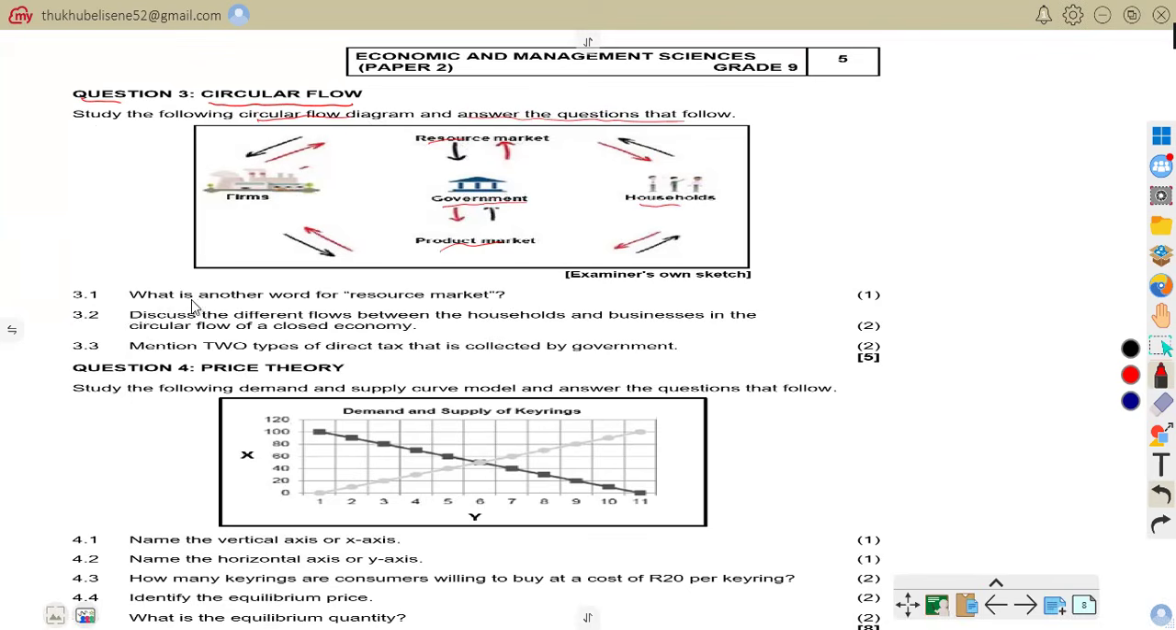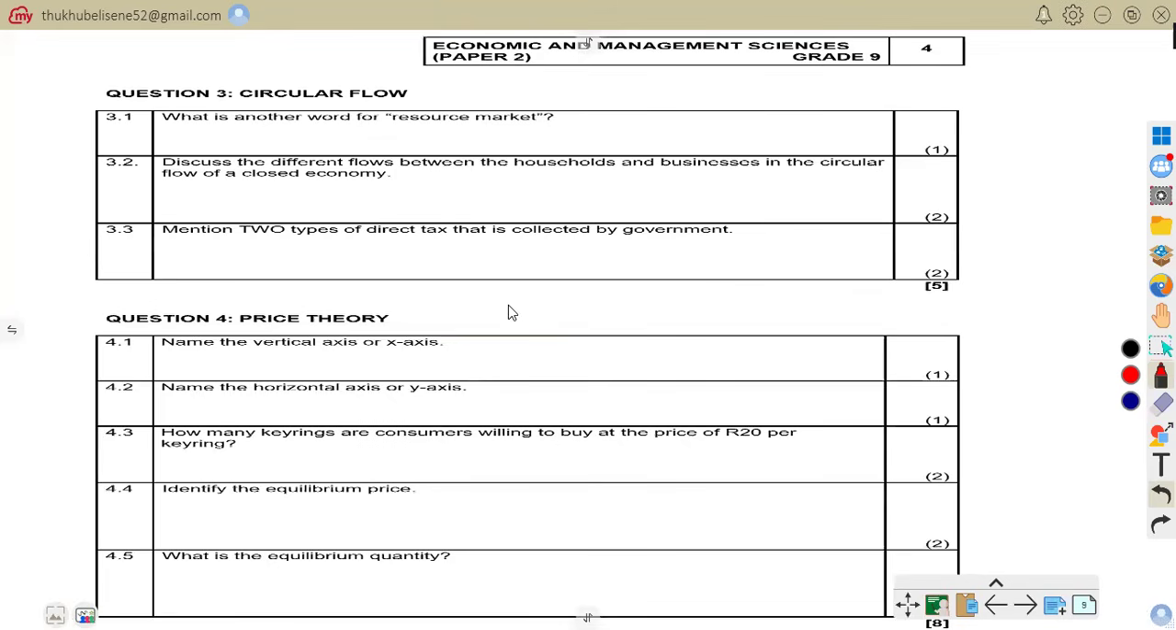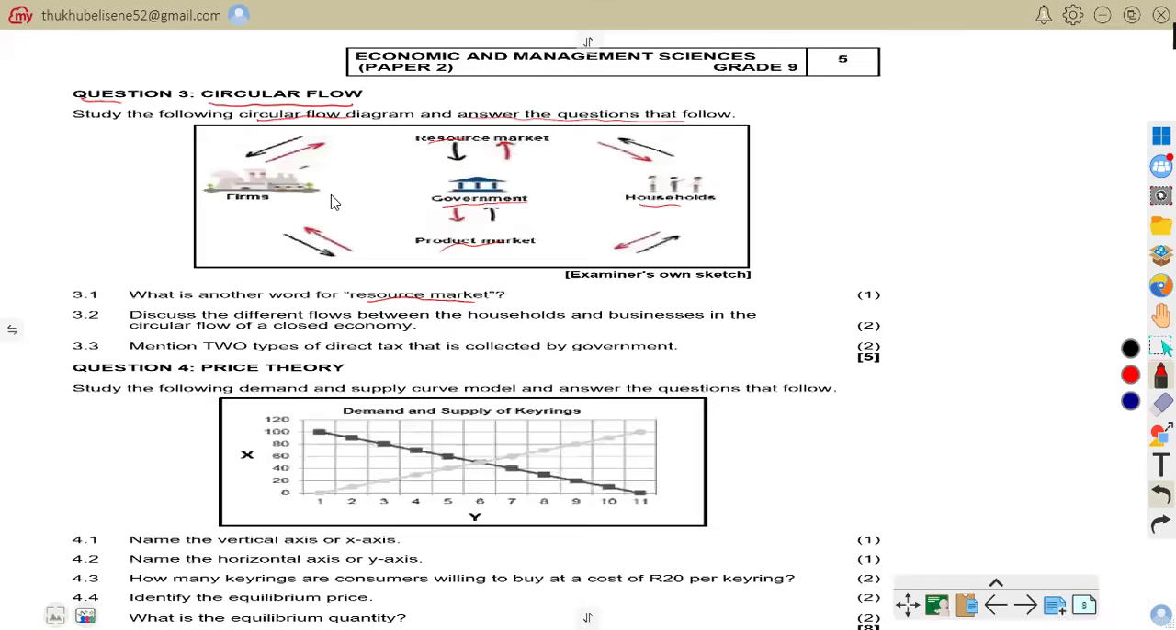The first question, 3.1, says: what is another word for resource market? Another term for resource market is a factor market. A factor market is where households provide resources such as labor, land, and capital to businesses. For example, workers provide labor to factories in exchange for a salary. Hope you're together on that.